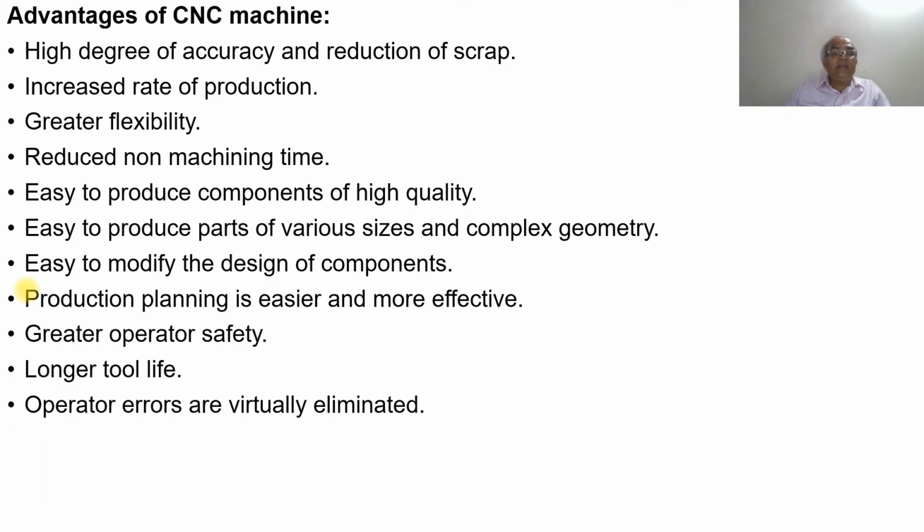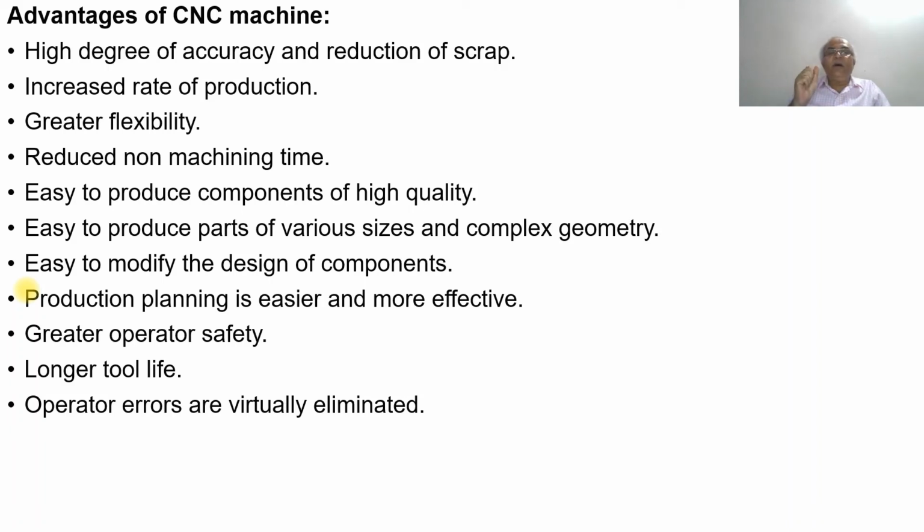Then operator errors are virtually eliminated. Why? Because there is no human intervention. We write the program, whatever instructions are given by the programmer, and those instructions are taken by the machine.